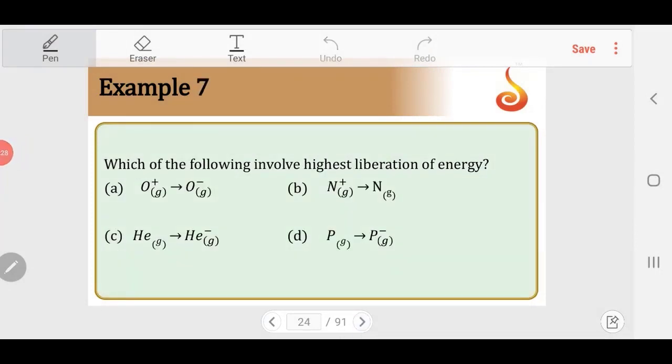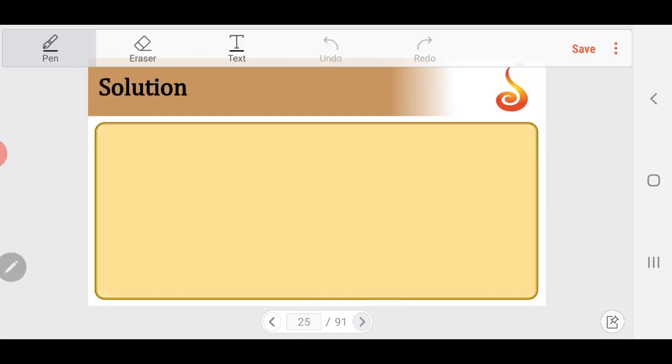Example 7. Which of the following has the highest liberation of energy, which is highly exothermic? Four different changes are given: O+ to O−, N+ to N−, He to He−, and P to P−. We'll take the first one, O+ gaseous to O− gaseous. So it is happening in 2 steps.